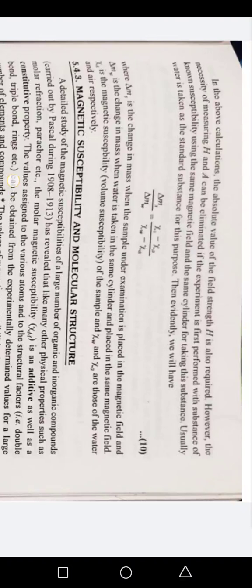The calculation of molar magnetic susceptibility of a compound from the atomic and structural values helps us to decide between the alternate structures for a compound or to confirm the structure of the compound by comparing the calculated value with the experimental value. A few examples are illustrated below. Diamagnetic substances were studied for this purpose because their magnetic susceptibility is independent of temperature and is nearly the same for a substance in the gaseous and liquid state.